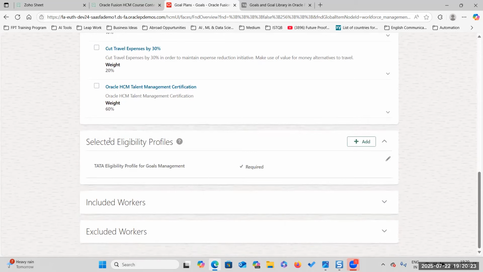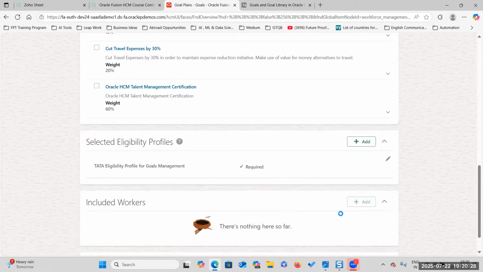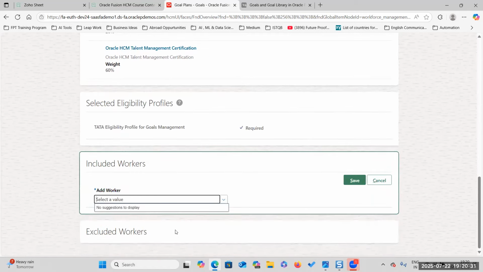Apart from these people, if you want to assign to any other persons, you can add them. Let us take one person. Have you created any person apart from the US1 legal entity, like with your own legal employer? No, sir. In recent times, have you not created any employees with your own legal employer? No, sir. Not in this.